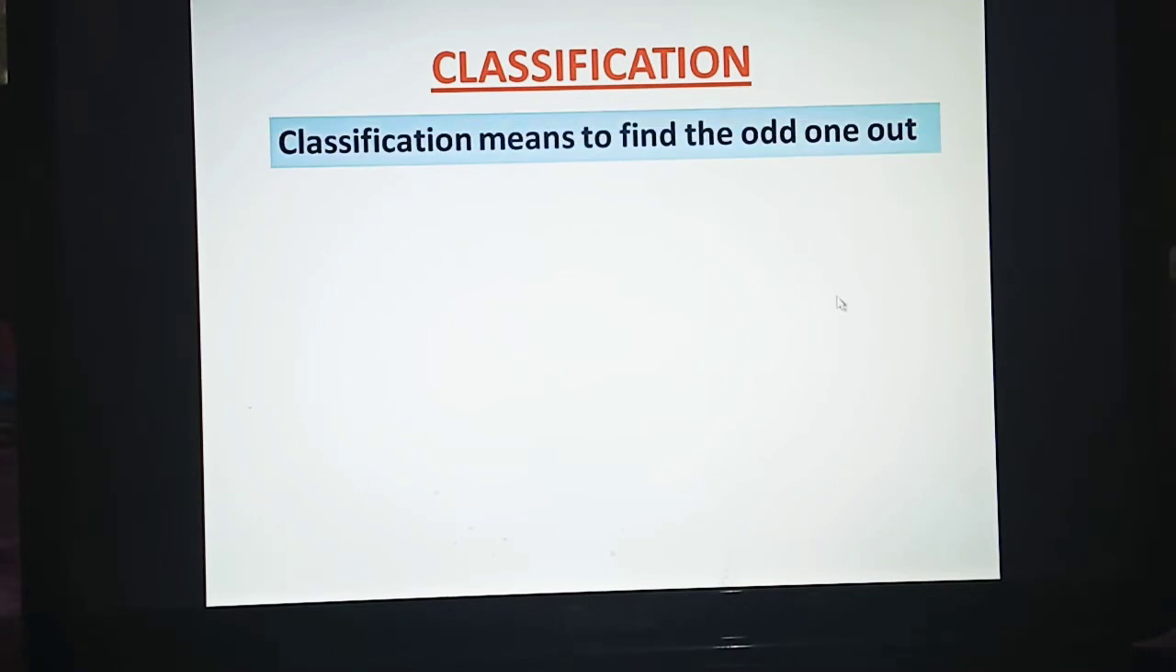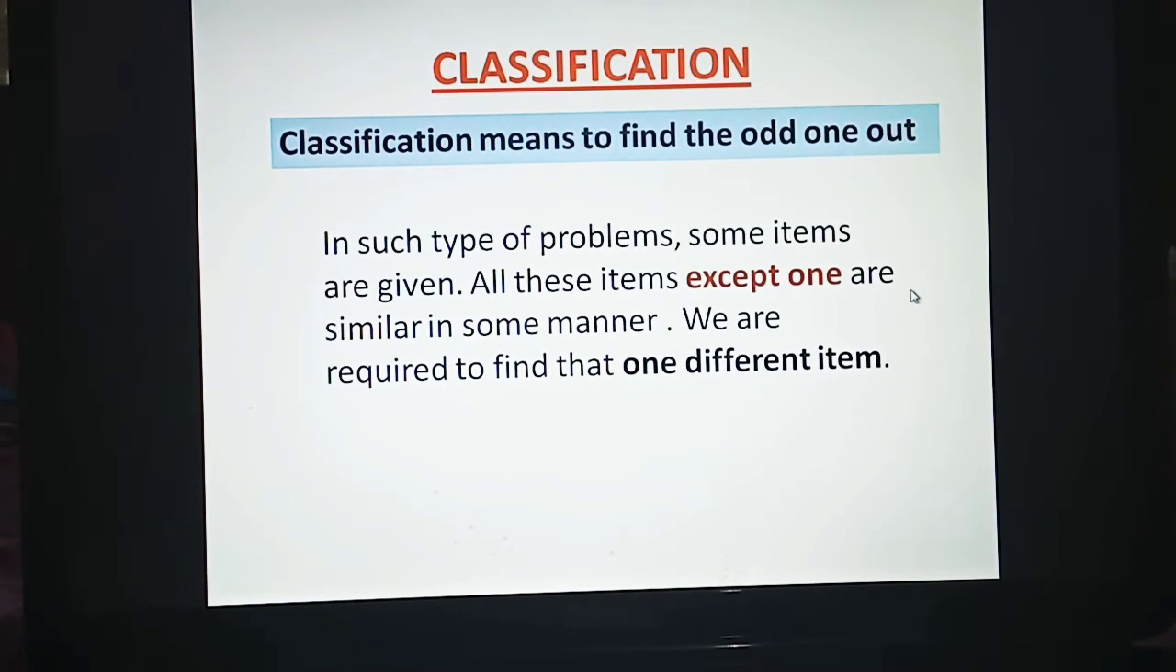Now what is classification? In reasoning, classification means to find the odd one out. In such type of problems, some items are given. All these items are similar in some manner except one. We are required to find that different item.